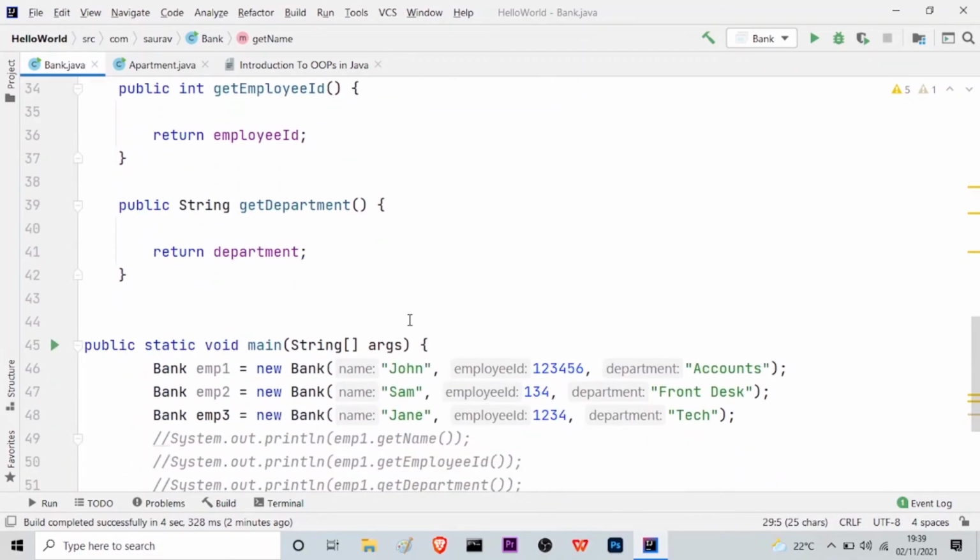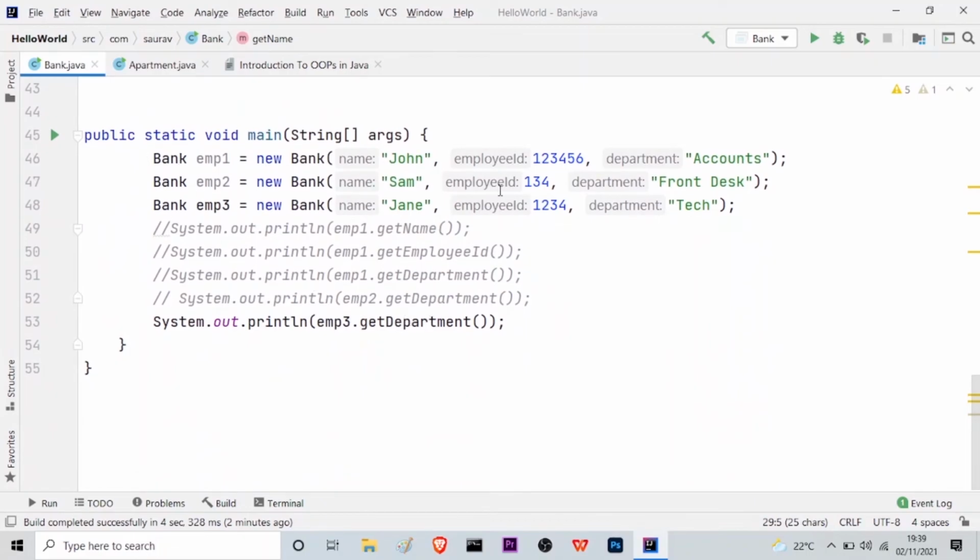Then this is the way of instantiating or creating a new object. So Bank, this is the class name, followed by the name of the object, and we have to use the new keyword. And then we have to use the name of the class once again, and in the parentheses we have to provide the data or the attributes, which are name, employee ID, and then the department. It can be anything else.